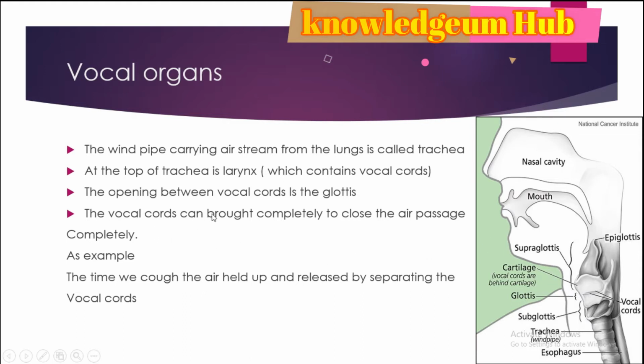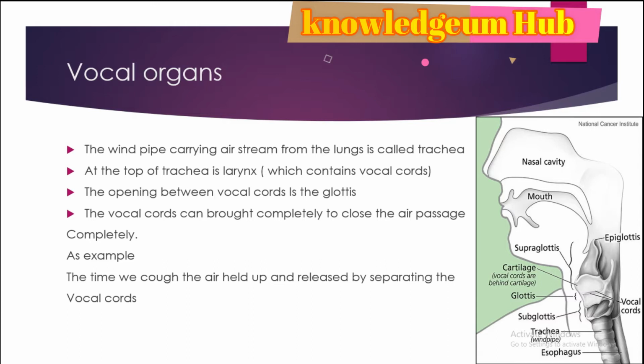The vocal cords can be brought together, and at that time it will close the air passage completely. As an example, when we breathe in, first we hold the air.